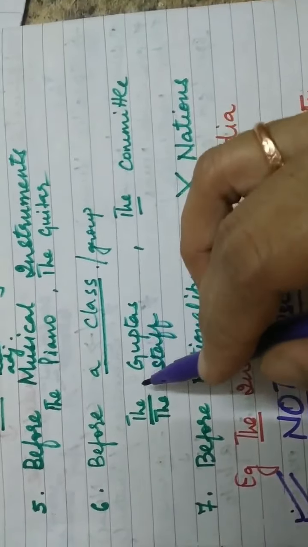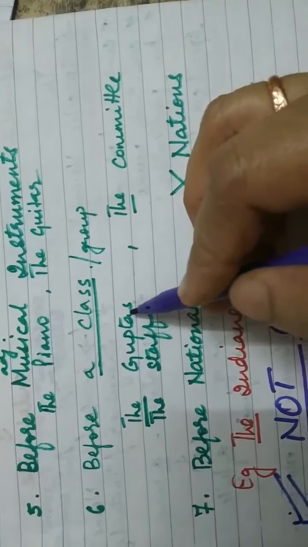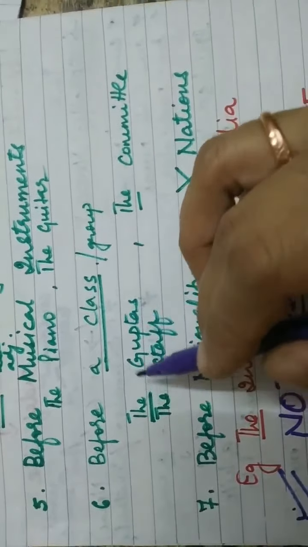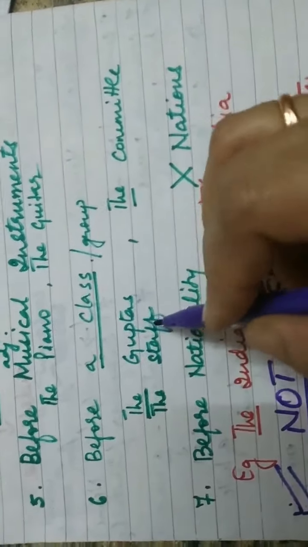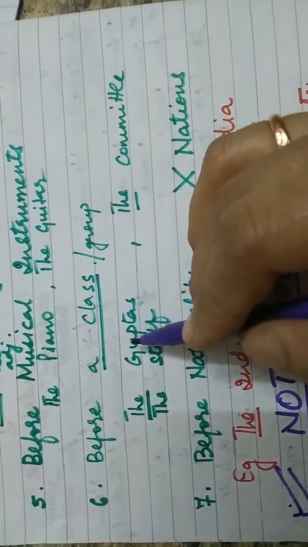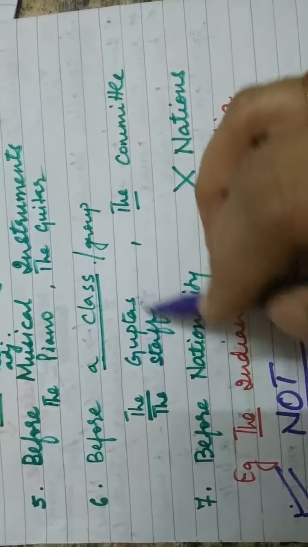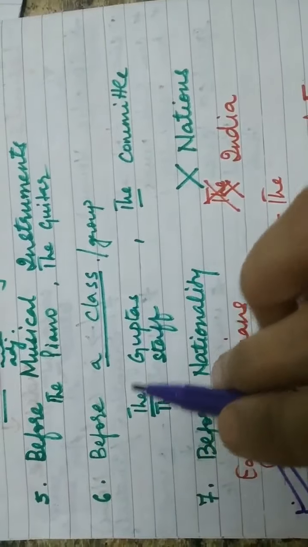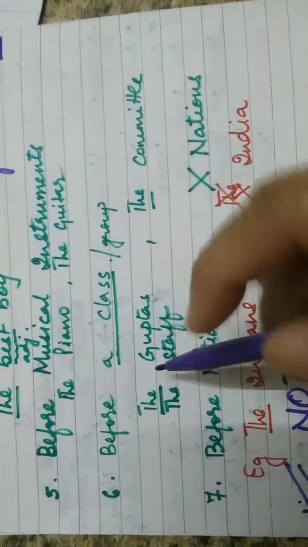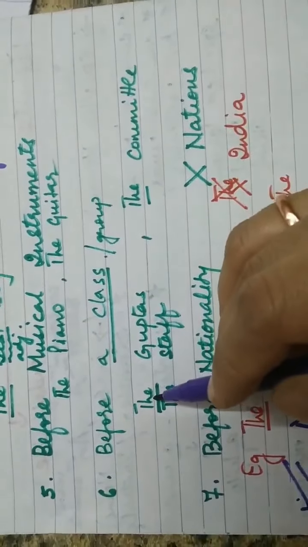So you will say the Guptas, the Sinhas, the Goyals. Even though this is plural, you are talking about a particular class, a particular group. So therefore we are using the.